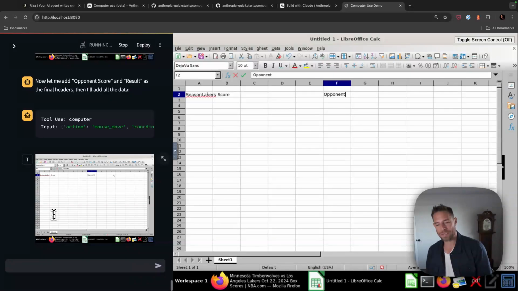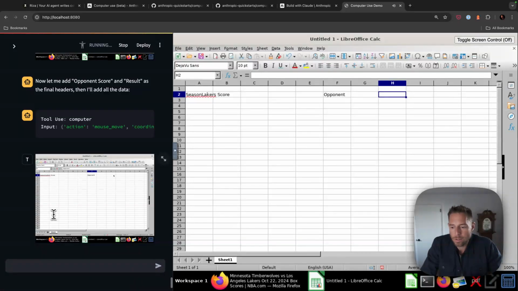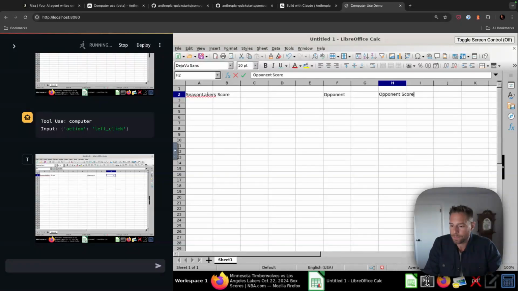So I think with so much of this AI stuff, the fact that it's doing this at all is incredible. I don't know at the moment that translates into something useful. So maybe having it fill out a spreadsheet, maybe that's not the right way to do this. Maybe there's a better way to do this actually. Maybe the spreadsheet's not really playing to its strengths, but I do see that we have a shell down here and we have a terminal.